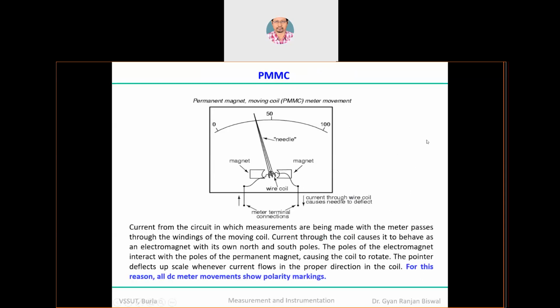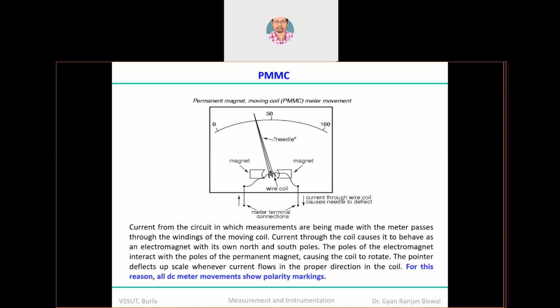So basically, what is the principle of this permanent magnet moving coil? Okay, so what we do, you can appreciate in this particular circuit diagram. You see the two ends where it is mentioned meter terminal connections. Through one particular end, remember it is a DC measurement. So if it is a DC measurement, the polarity must have been mentioned. It's mandatory for each and every DC measuring device.